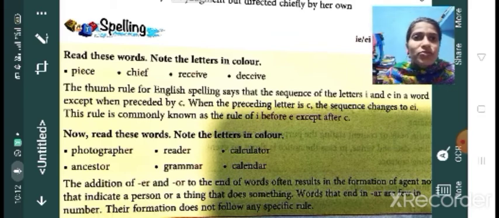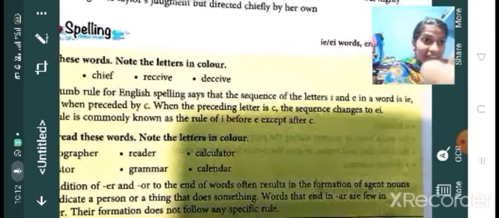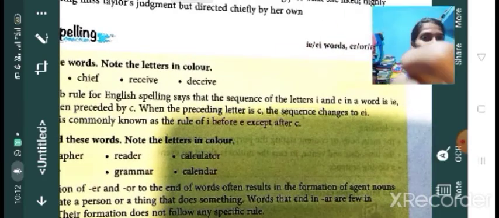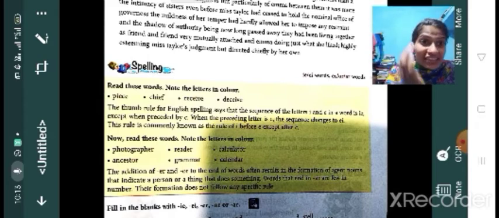The thumb rule for English spelling says that the sequence of the letters I and E in a word is IE. But one exceptional case is there. What is that? Except when preceded by C. If the sequence of letters I and E in a word is preceded by C, then the sequence changes to EI. Clear?